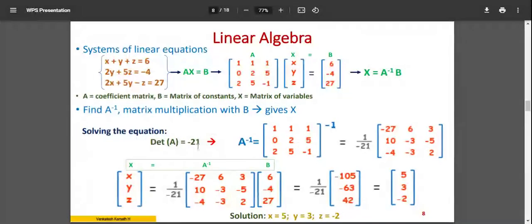A simple example is given here. The determinant of this matrix is minus 21, so the inverse is possible. After that, you calculate that A inverse. A inverse is 1 by minus 21, where minus 21 is the determinant, times this cofactor matrix, what I told you earlier, right? Make the cofactors and apply the signs that you have to do. So A inverse is this equation.